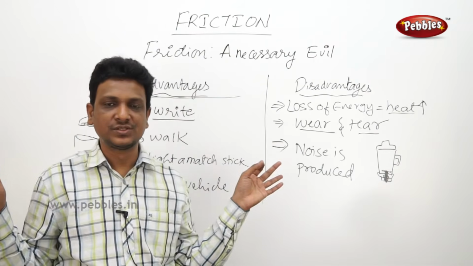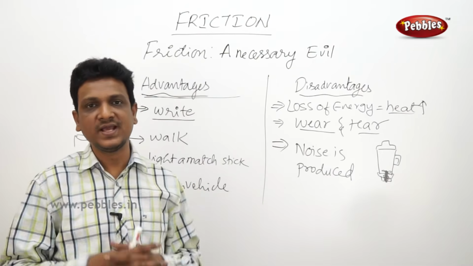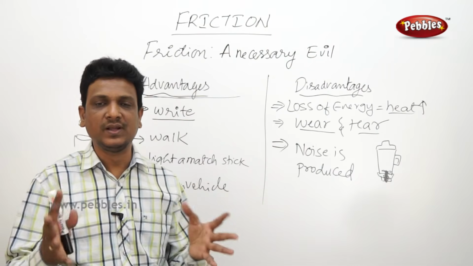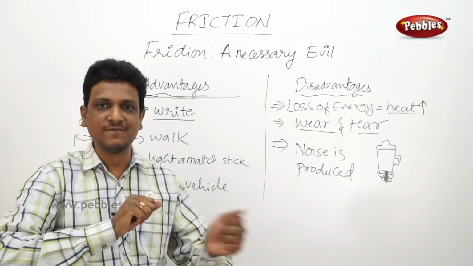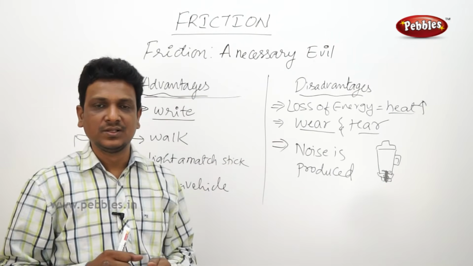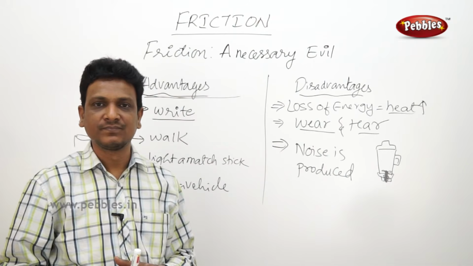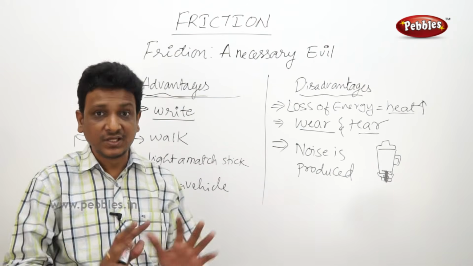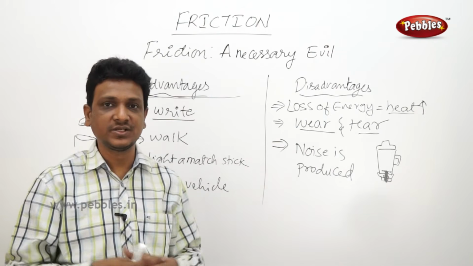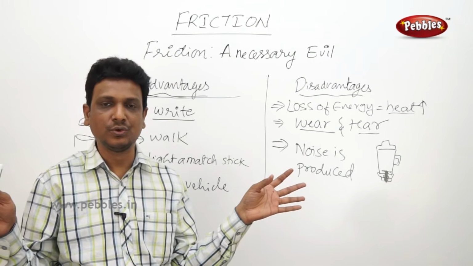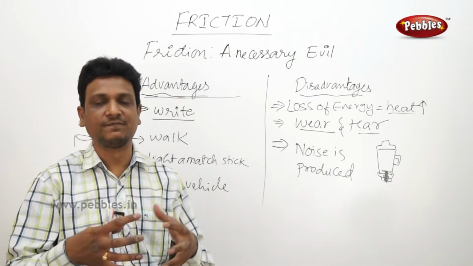So your clothes, you have bought new clothes, and after you wear them for 1 or 2 days, you put them in the washing machine, or they are washed by applying force, brushing and all. After the next wash, you will find that the colors are a little bit faded. And after some 10 washes, 20 washes, the quality of the cloth is lost. After 30 washes, your new clothes become torn. Why are they torn? Because of the friction.